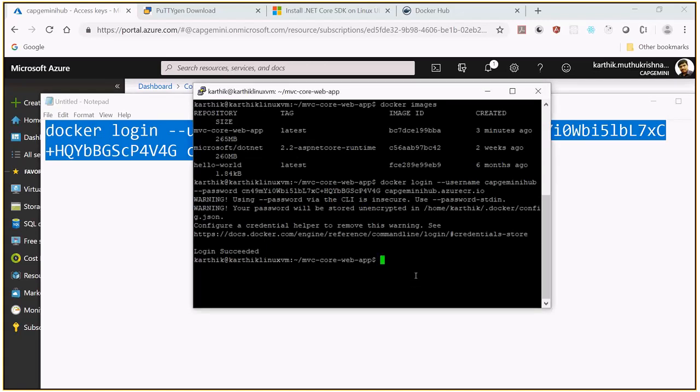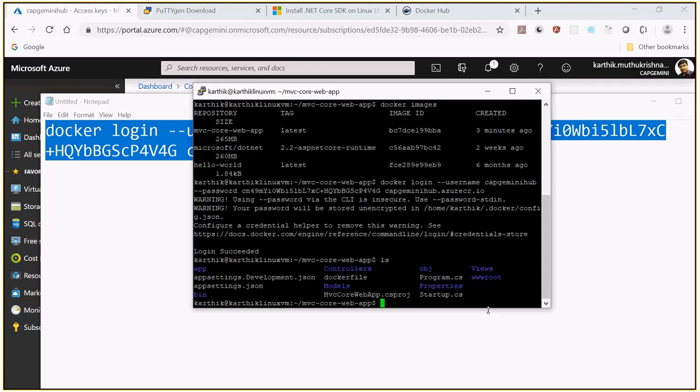So let me just show once again what all the images available are. Yeah, it's already there. Now I want to push this image, okay, before that let me tag this, Docker tag the MVC core. Where are the images available? ls. Okay, that's there. I am just going to clear the screen.